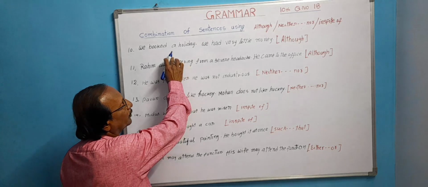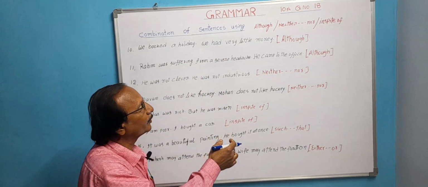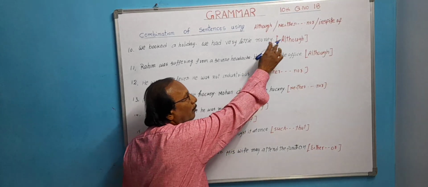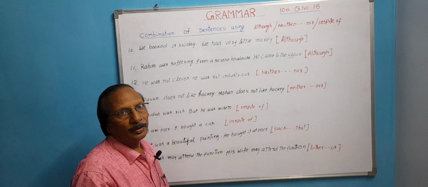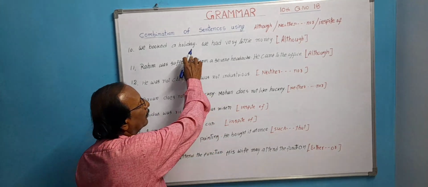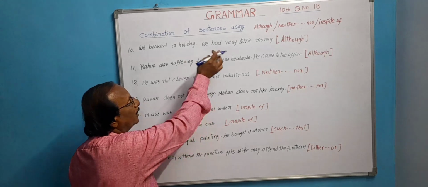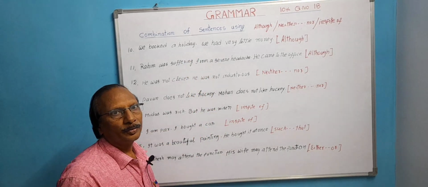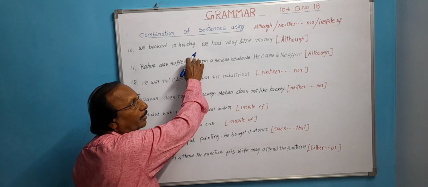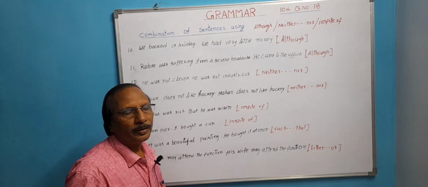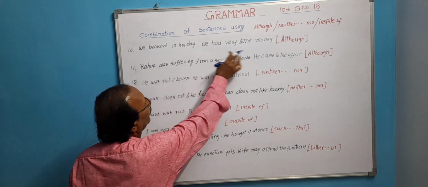It is a sentence. We had very little money. Another sentence. Although, we have to combine using although. In these sentences, there is one reason and one result. But the result may be anti-result. One positive statement or base statement and then one anti-result. We booked a holiday. We had very little money.